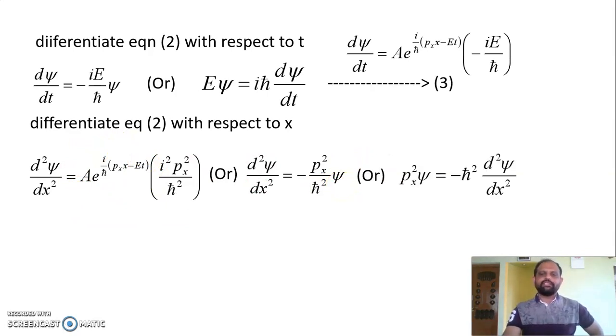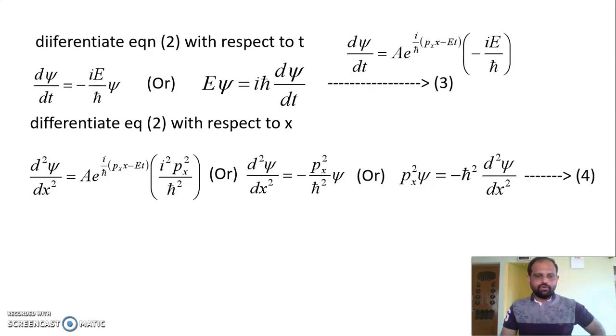Or we can express this px squared psi. So here we got the E psi, and here this is the px squared psi, which is equal to minus h cross squared into d squared psi divided by dx squared. So this is equation number 4. We have to substitute these two equations later.